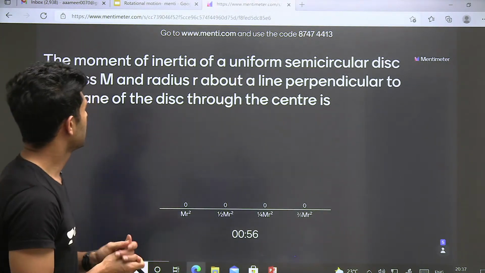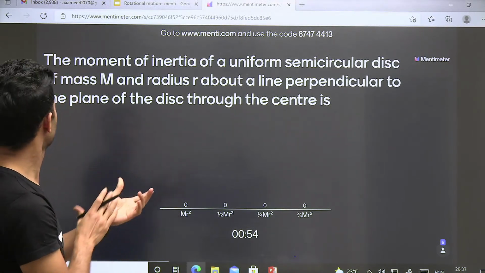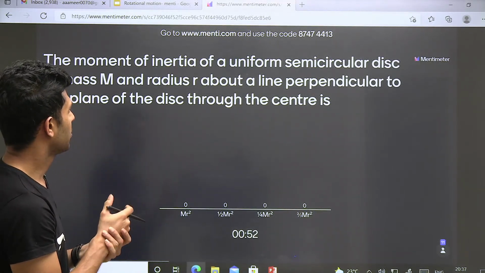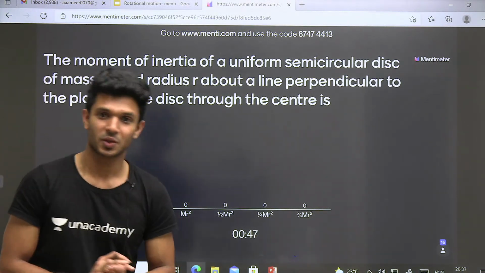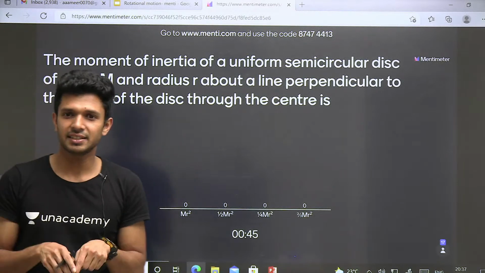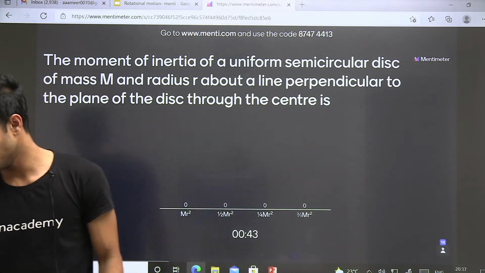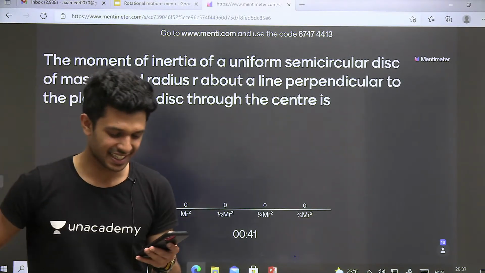The moment of inertia of a uniform circular disk of mass m and radius r about a line perpendicular to the plane of the disk through the center. If it was a complete disk, you know the formula. If it is a semicircular disk, it's again very simple.